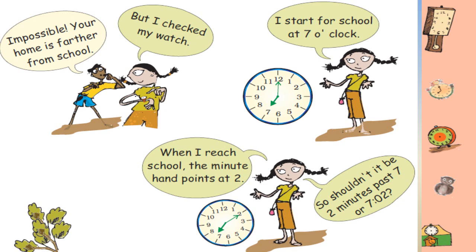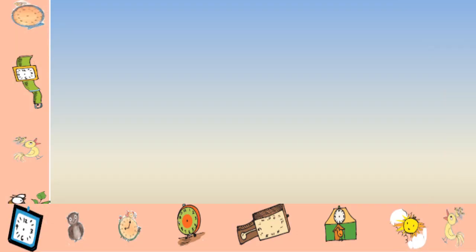Now see what Shazia is trying to say, that when she started for school, it was 7 o'clock in this clock. And when she reached the school, the minute hand was pointing towards 2. That's why she's saying that she reached the school in 2 minutes. But tell me students, do you also think that Shazia is saying right? If you think that Shazia is right, I think you must also learn how to tell the time. Let's learn how to tell the time.